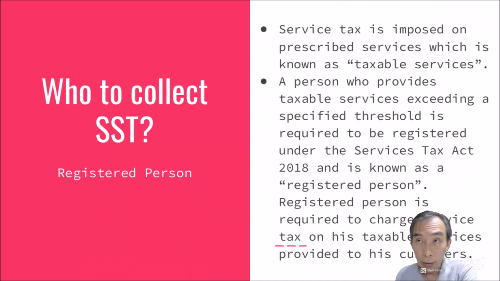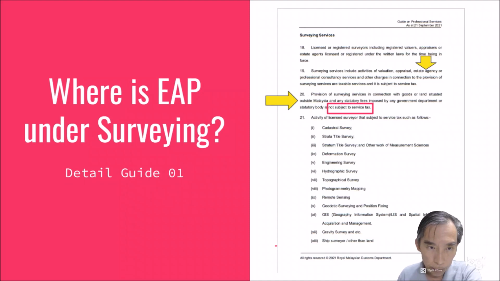Also a scenario is like estate agent, a person who is providing estate agency practice, which is a professional service, and therefore he is known as a registered person under this Service Tax Act 2018, and under this act he is required to charge estate agency service as a professional service, a taxable service provided to his customer, levied a 6% sales and service tax, SST, or in short service tax. So this is surveying one, subject to service tax.